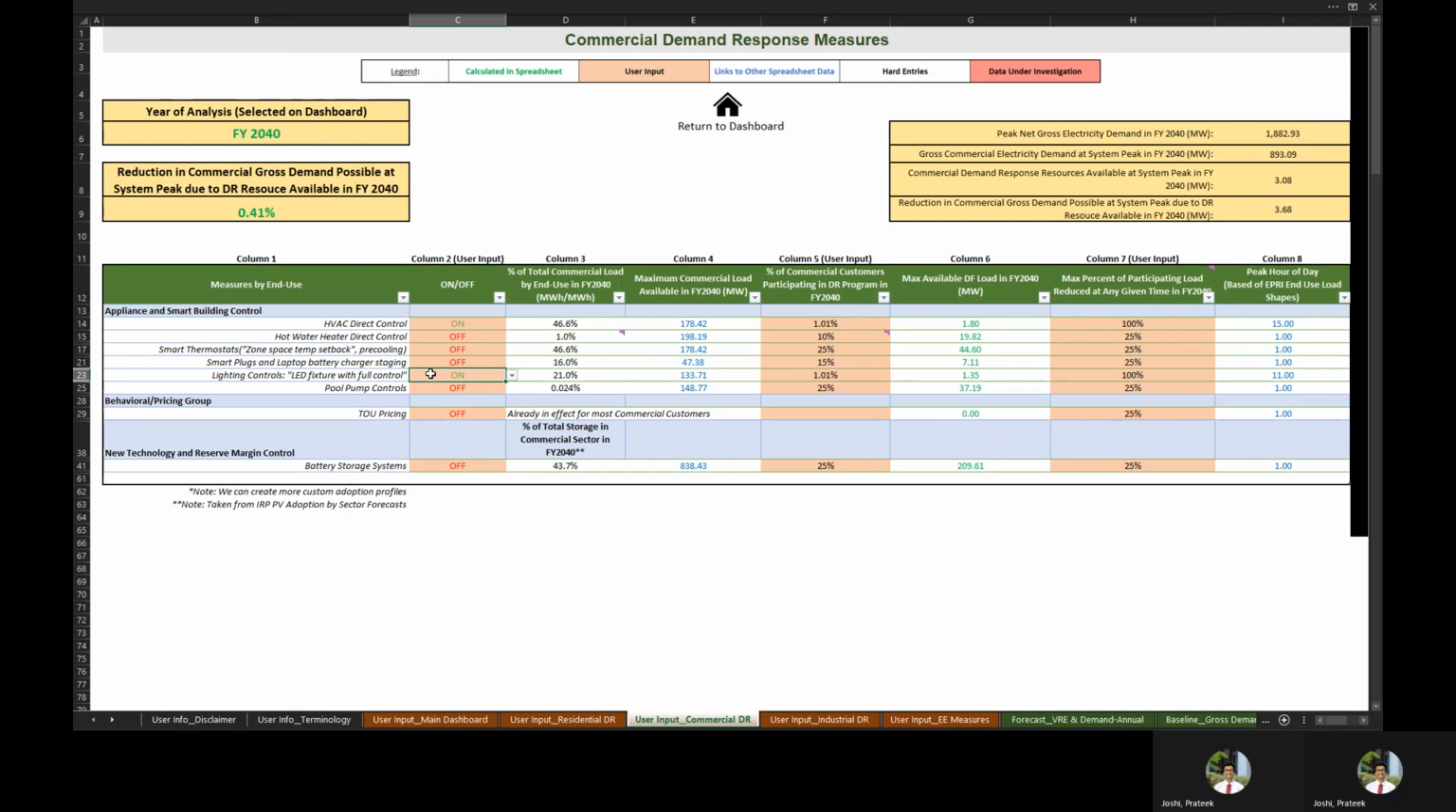The IRP estimates that about 1% of commercial customers will be participating in these demand response programs by 2040. So that's the value that we'll set here in column 5. And then in column 7, for the 2 demand response measures that are turned on, we'll again keep that at 100%.